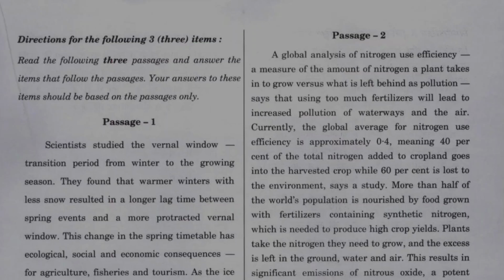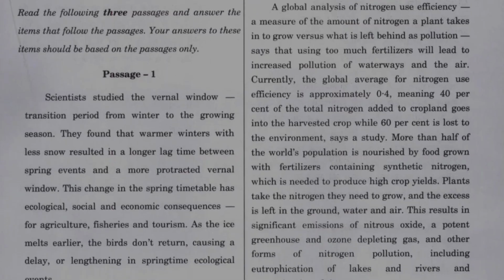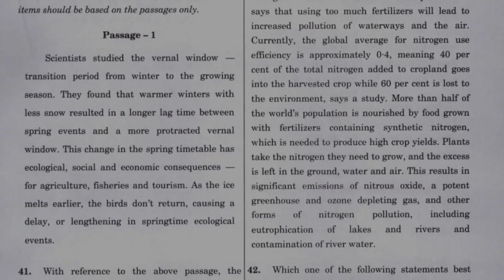Says a study, more than half of the world's population is nourished by food grown with fertilizers containing synthetic nitrogen, which is needed to produce high crop yield. The plants take the nitrogen they need to grow and the excess is left in the ground, water and the air. This results in significant emission of nitrous oxide, a potent greenhouse and ozone depleting gas, and other forms of nitrogen pollution, including the eutrophication of lakes and rivers and contamination of rivers.